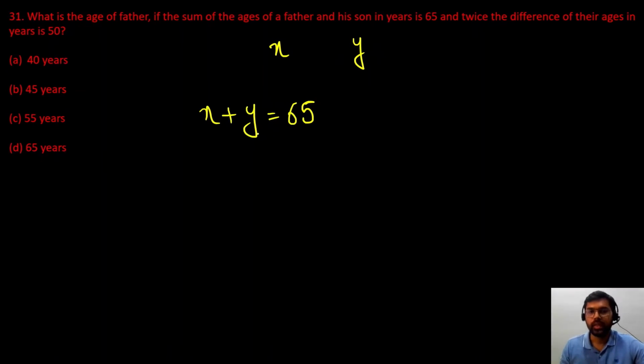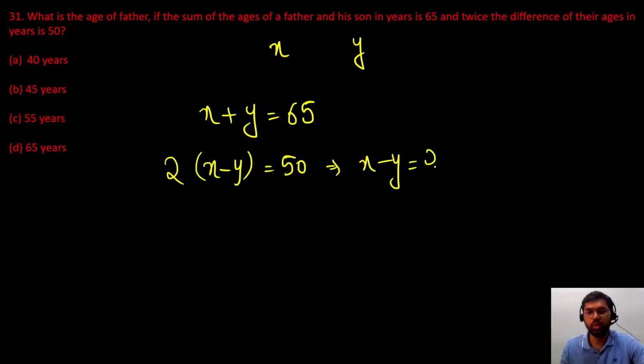65. Then second equation is difference of their ages, twice the difference of their ages. So x minus y, difference of their ages, and twice. This is equal to 50. ठीक है? This equation can be further reduced to x minus y is equal to 25. So we are left with two equation, x plus y की value 65 and x minus y की value 25. We have to find the age of father.